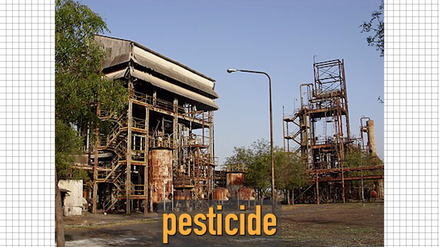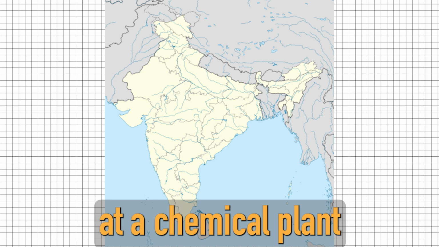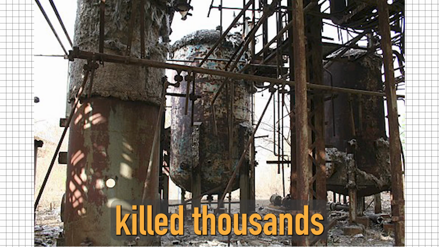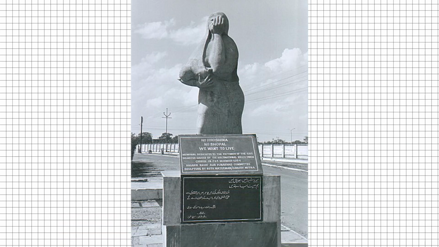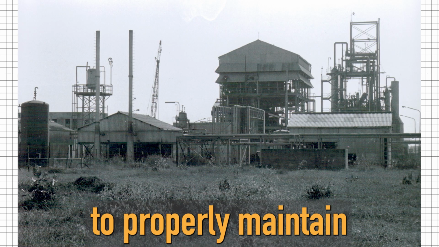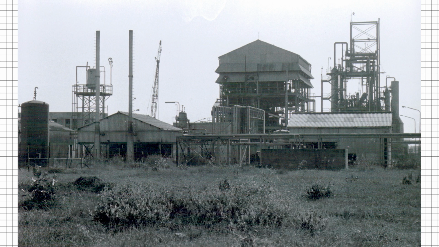Union Carbide pesticide plant disaster. In 1984, a gas leak at a chemical plant in Bhopal, India, killed thousands of people and caused long-term health effects for many more. The disaster was caused by a failure to properly maintain and manage the plant.